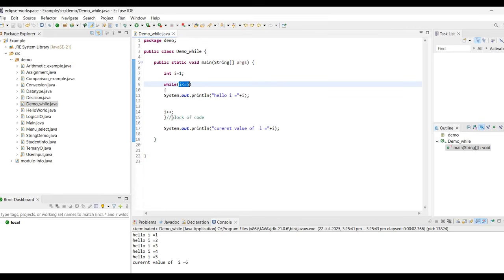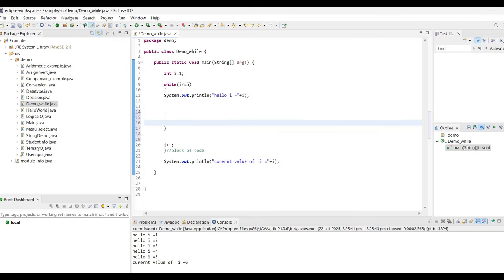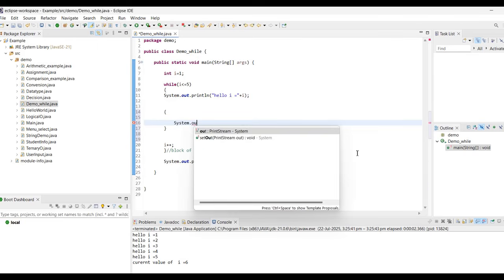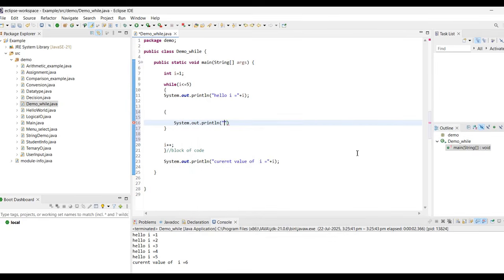Now we will learn another concept, nesting of while loops. Suppose I have the statement hello, i is equal to 1, and inside this I want to print the statement welcome to India 2 times. How can I do it? I will write a block, say System.out.println, and I write here welcome to India.